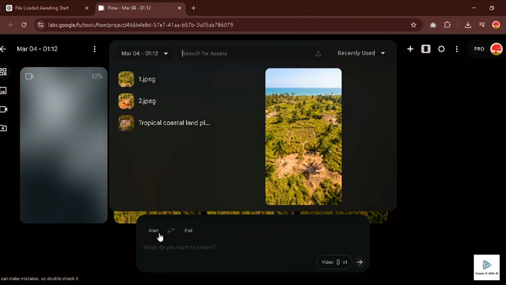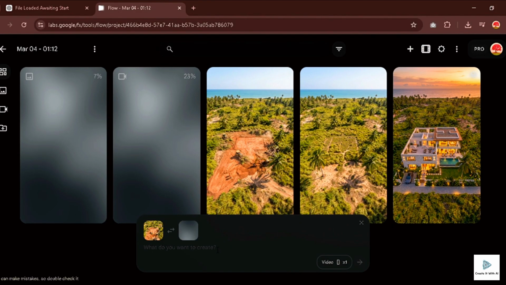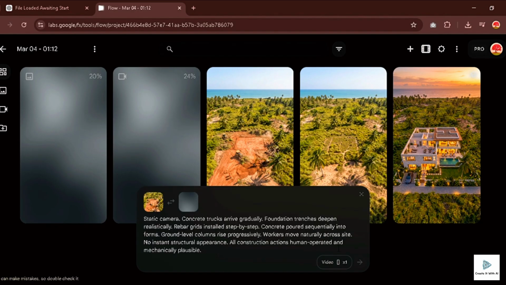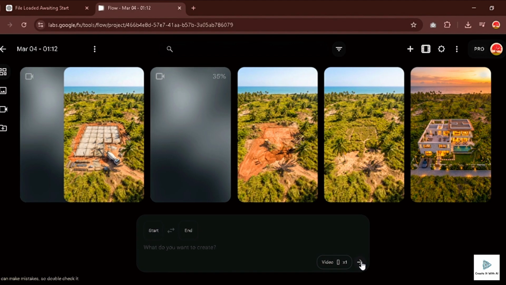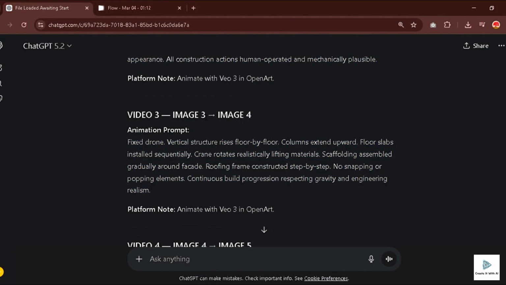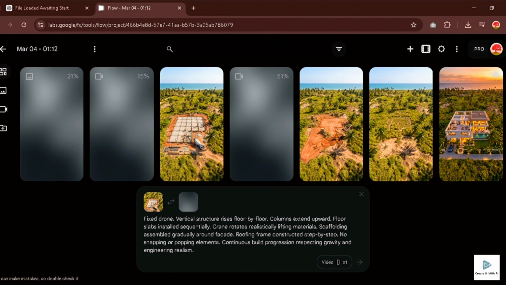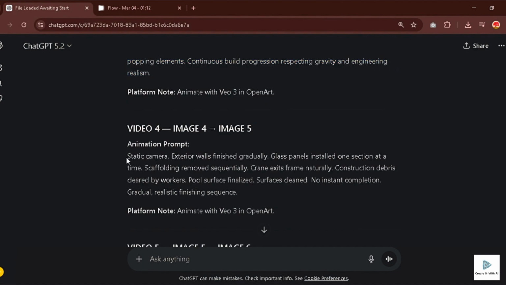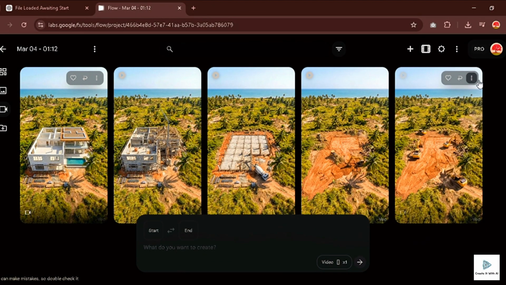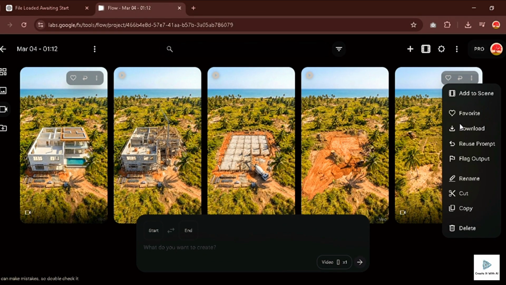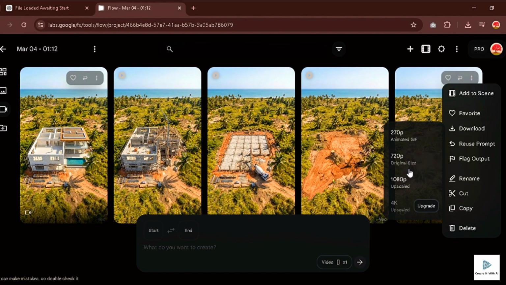Then we repeat. Image 2 in the start slot, image 3 in the end slot. Paste video prompt number 2. Generate. Same with the image 3 to image 4. Generate. Do this for all transitions. Once each clip is done, download them and organize them in a folder named by scene number. Trust me, this saves time in the edit.